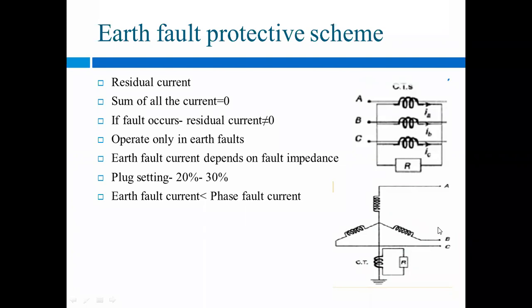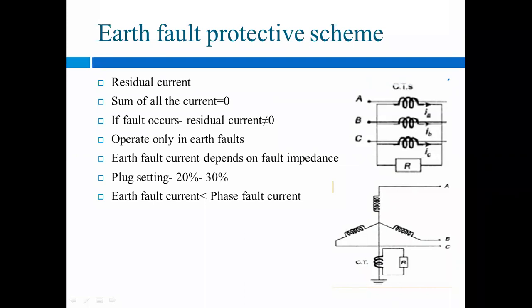But I want to know, in series means in between phase and earth. Phase and earth. Correct. So remember, if such a type of relay is asked, while drawing the diagram, remember where to connect the CT and this relay. Okay, so note the diagram.